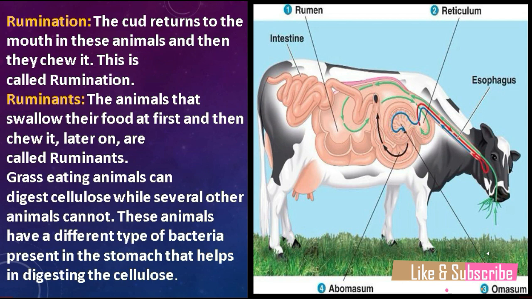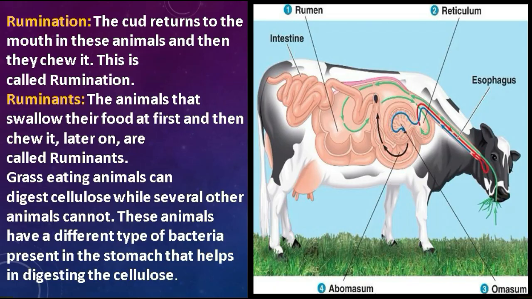Now the question is, what is cellulose? Students, cellulose is a type of carbohydrate that is basically present in the grasses in a very rich amount, and we, the human beings and the other animals, are not able to digest this cellulose because we don't have that kind of bacteria that are present in the stomach of these grass-eating animals. And due to this different kind of bacteria, these grass-eating animals digest the cellulose easily.